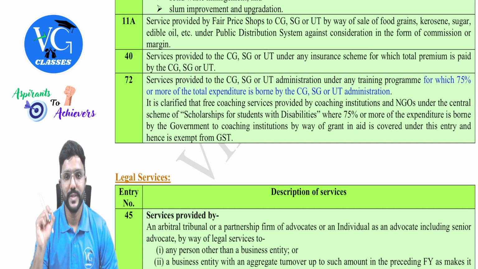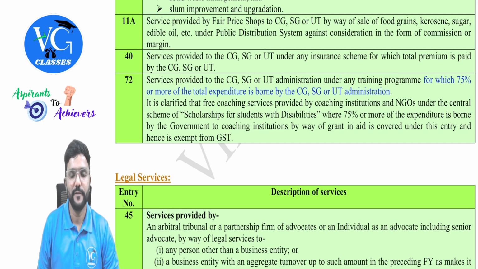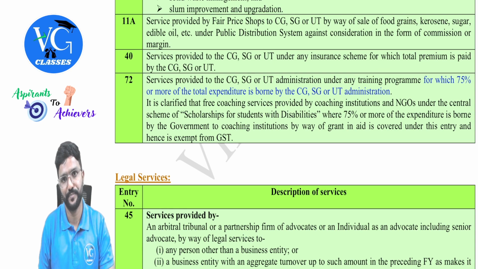Okay, 72. Services provided to central government, state government, or union territory administration under any training program. Okay, what is the service provided? Training, for which 75% or more of the total expenditure is borne by central government, state government, or union territory administration.